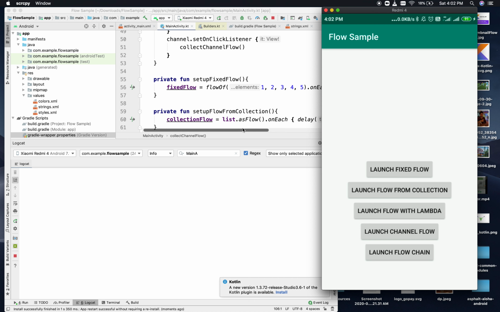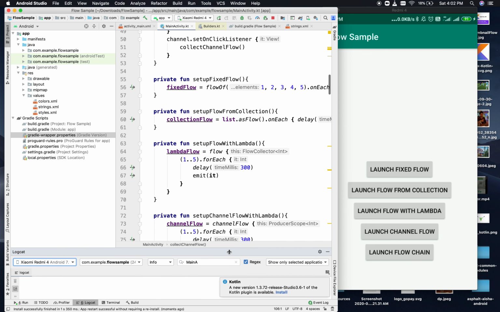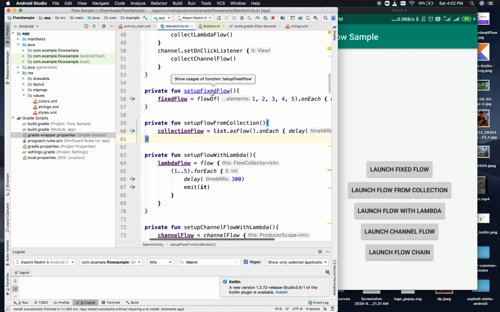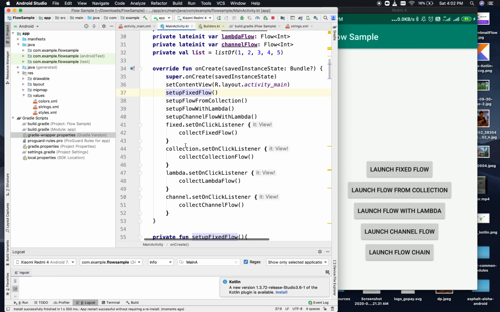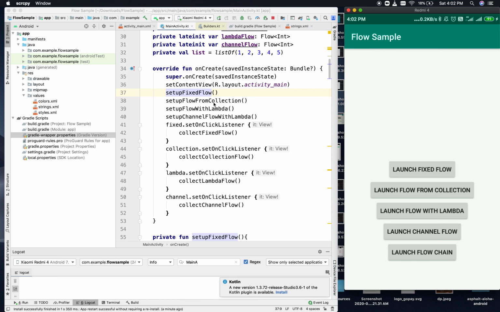But one more thing, guys, that I have to show you. Yeah, so these setups are there, but I have already told you guys in the last videos that flow will not start to work.